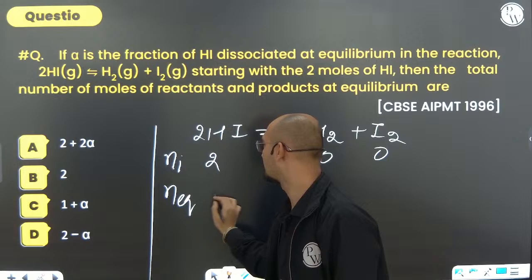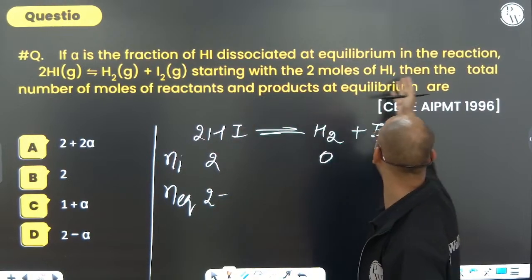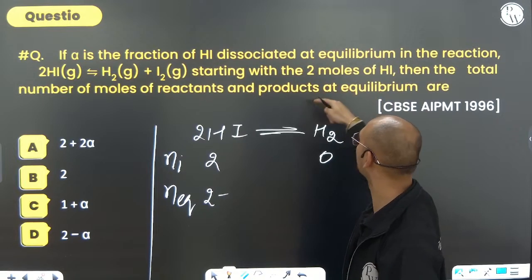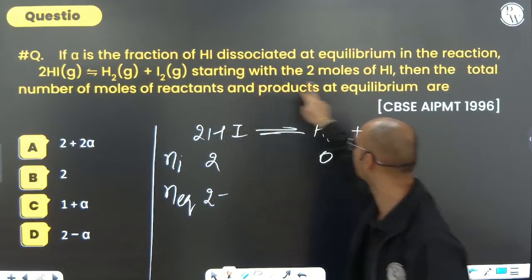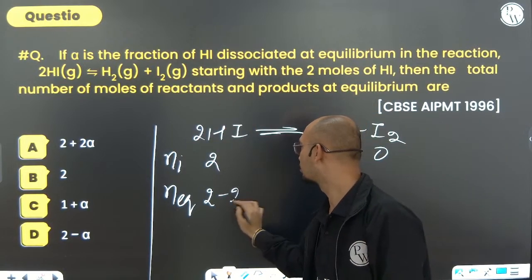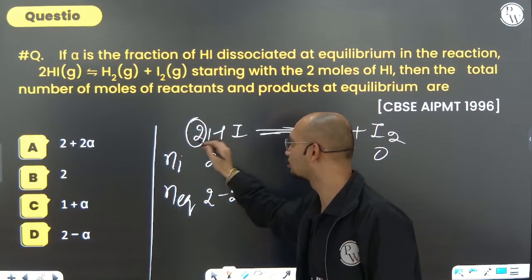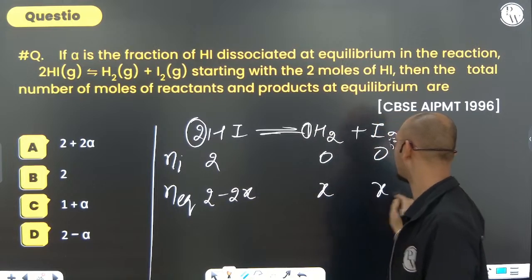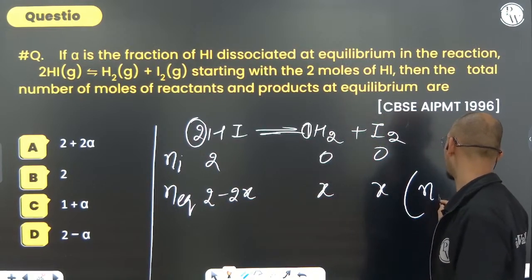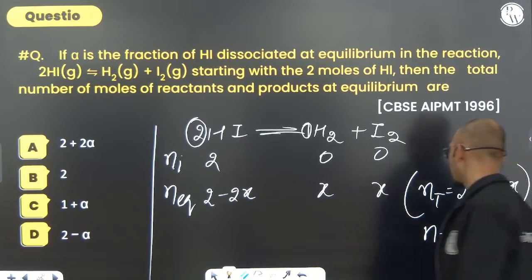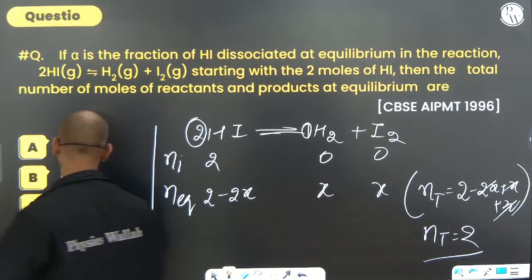And equilibrium will be how much? 2 minus 2x, where we say 2x part is dissociated. Why am I doing it? Because 2 moles are there, so 2x. Here, how many moles are formed? 1. So it will be written x. So what will be the total number of moles? Total will be 2 minus 2x plus x plus x. So x minus 2x cancel. So n total will also be 2 only.